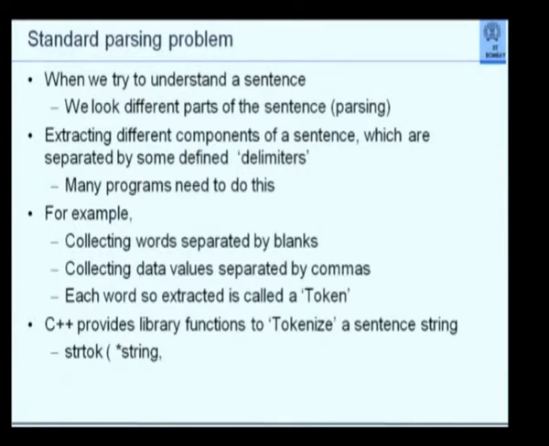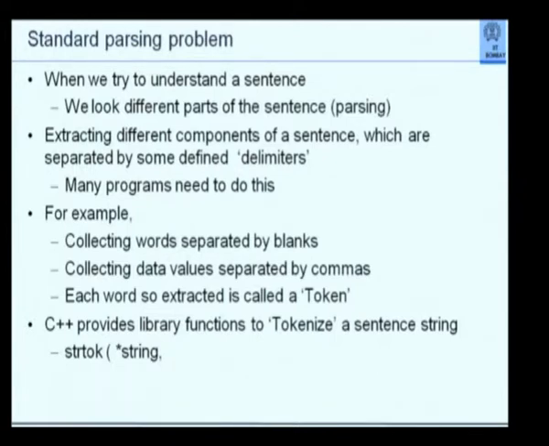You know token, you get a token when you go to a bank or hospital, you are standing in a queue. Token number 5, token number 6, token number 7. A token is given to each person who comes in an order. Token in the context of a sentence is, token number 1 is the first word after which a delimiter comes. Token number 2 is the second word which is separated by a delimiter.